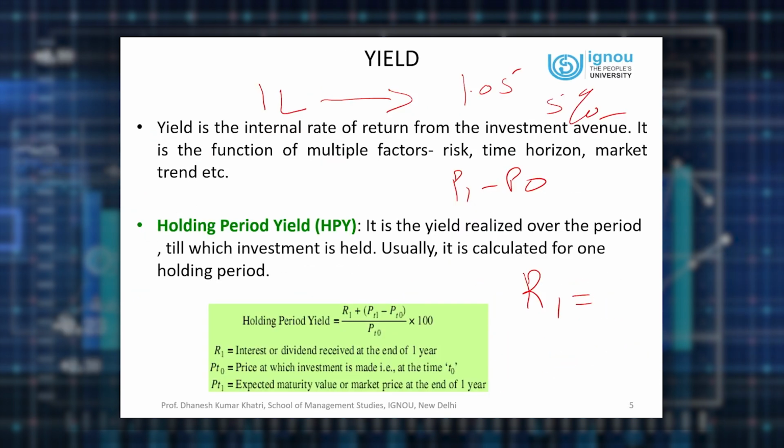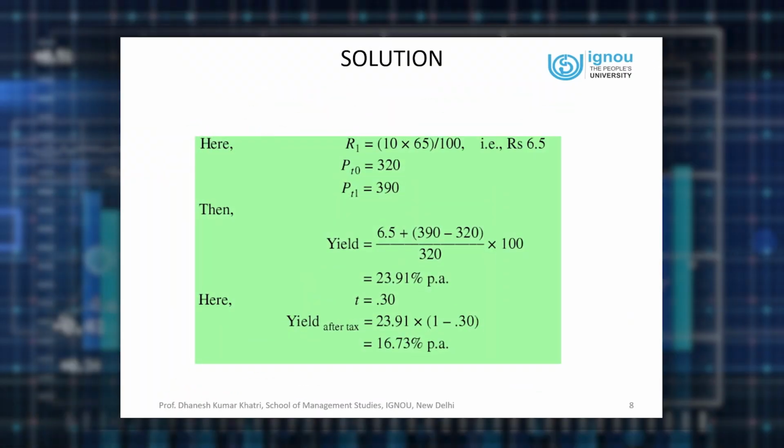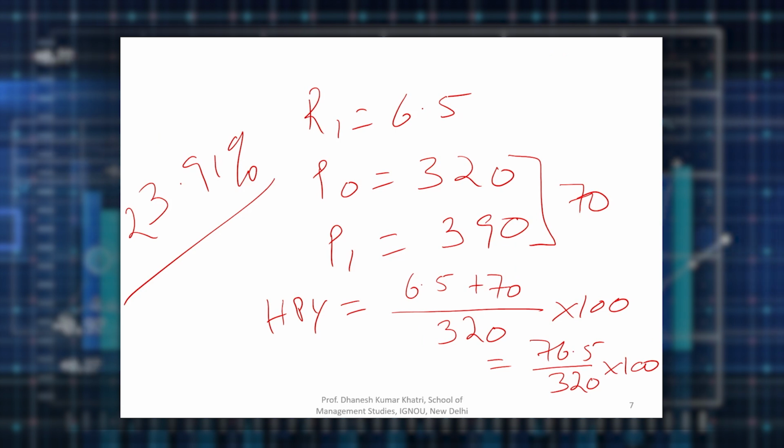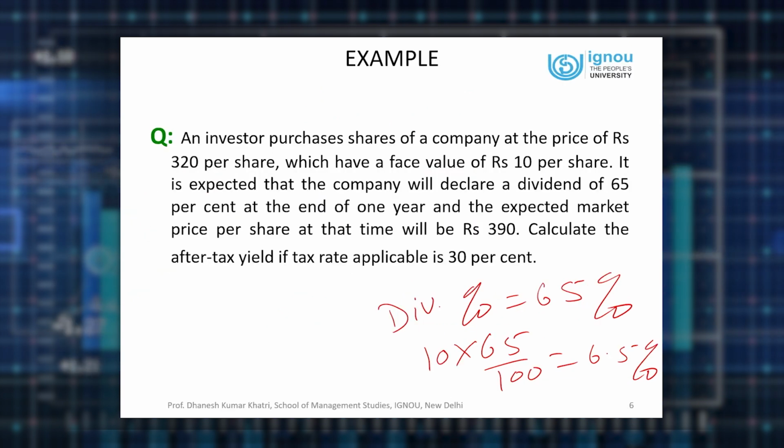And you can see we have a formula like that also. Explanation of the formula is also handy with you on the screen. So generally, holding period yield is calculated for 1 year holding period. Now question comes, if your holding period, so this is the solution also you can see. Now in the question, what I had calculated right now, this was the before tax return. And as you know, everyone generally is subject to the tax payment. So in this question we are given, if tax rate applicable for the investor is 30%, then how much will be the after tax return?